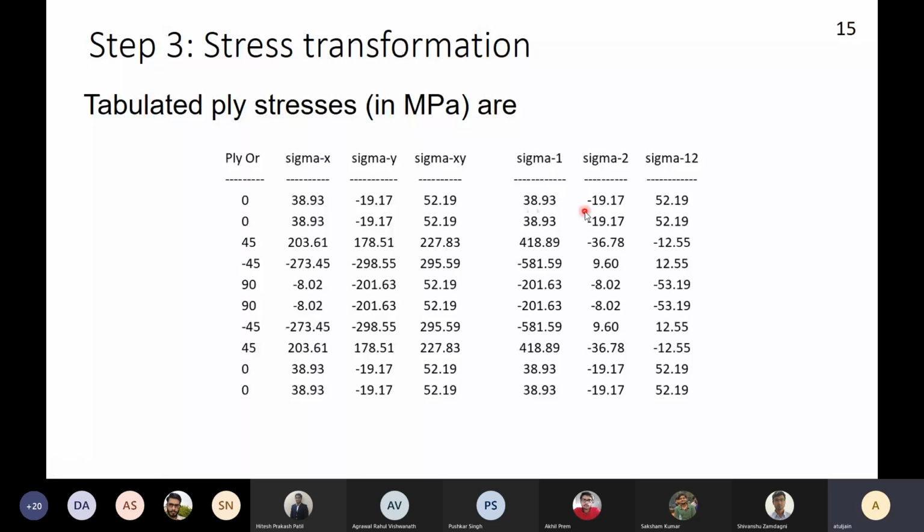For 0 degree, it remains the same. For 45 degrees, I have done stress transformation. For 90 degree, minus 201 and 800 are swapped. The shear remains the same, and so on and so forth. So all the calculations have to be done in terms of sigma 1, sigma 2, sigma 12.